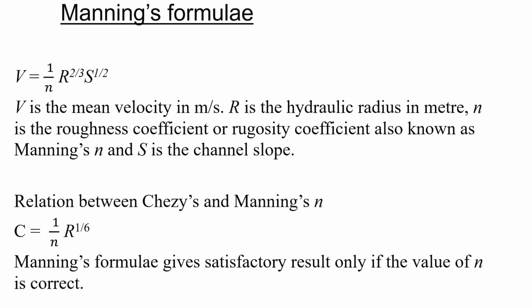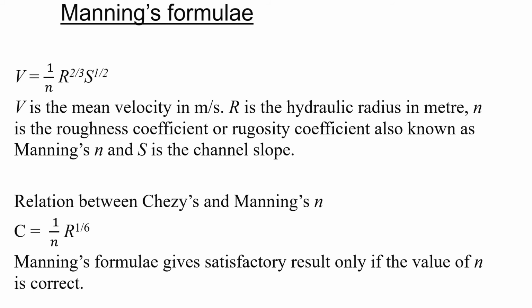Manning's formula for uniform flow. Now Manning gave the following formula for velocity of flow in a uniform channel. V is equal to 1 by N R raised to the power 2 by 3 S raised to the power half. V is the mean velocity in meter per second, R is the hydraulic radius in meter, N is the roughness coefficient or rugosity coefficient, also known as Manning's N, and S is the channel slope.